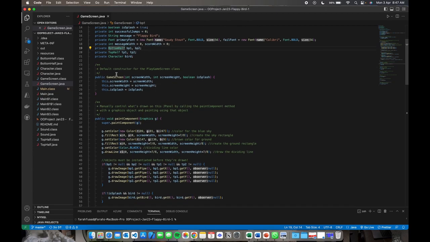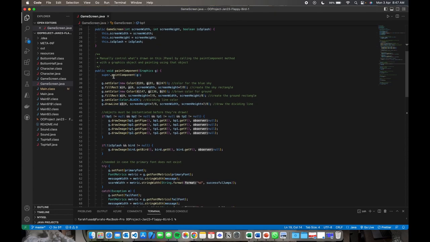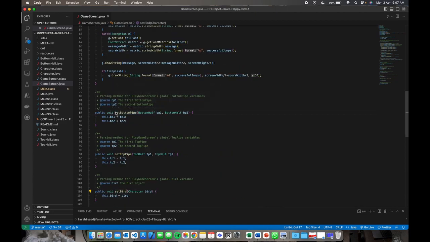And then this game screen class also has several methods, including paintComponent, Graphics g. This method is called every time the screen needs to be updated. So it draws the background, pipes, bird, and score on the screen.